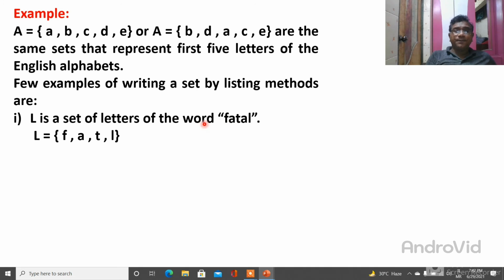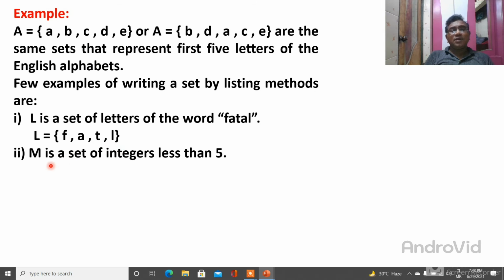Then the elements in the set are small letters. So F, I write F. Then A, so I write A. Each and every element is separated by a comma. After A, what is there? T, so I write T. After T, what is here? A. But I don't write this A. Why? Because the same element coming again and again is written only one time. So this is a single A. Then L is written. This is called the list method.